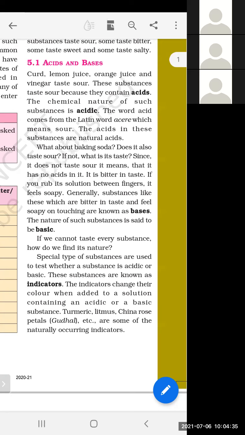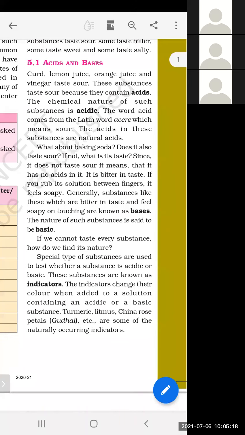So how can we identify? The first step, we can identify on the basis of touch or by taste. But there is a big problem. The problem is we cannot taste each and every substance, and we cannot touch each and every substance. There are a few substances which we can touch, very few which we can taste. But in our surroundings, in nature, there are so many substances. So how will we test the remaining substances?